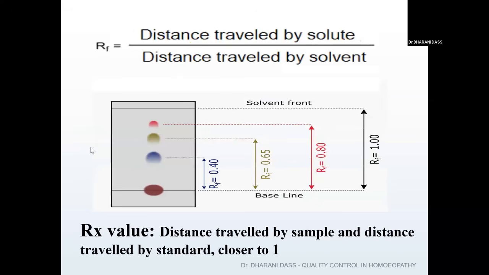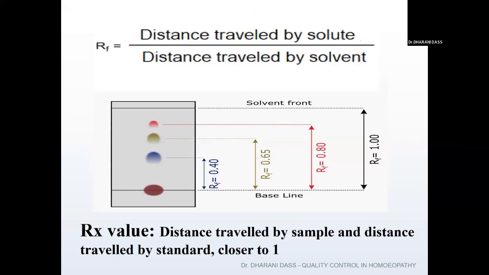So this is how your RF value can be calculated. That is the distance traveled by the solute divided by the distance traveled by the solvent, and your RF value will always be between 0 and 1. And there is one more value called the Rx value. That is the distance traveled by the sample and the distance traveled by the standard. So what is the meaning of this?